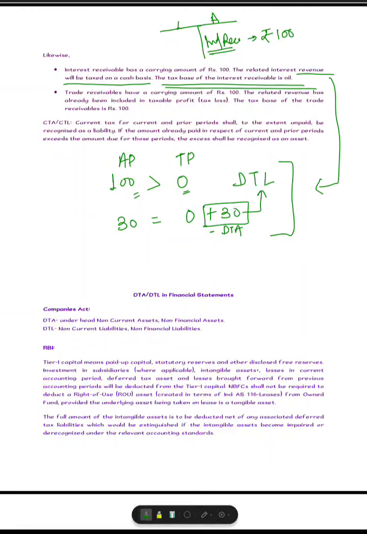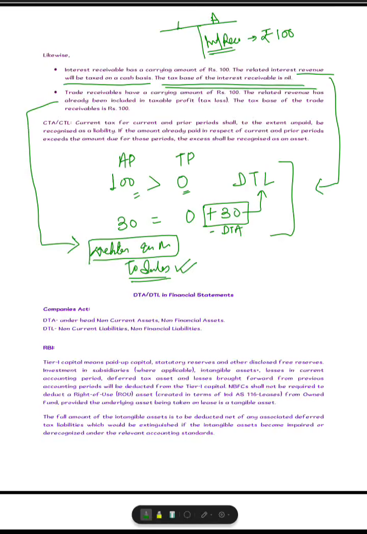Take the third example. The trade receivables have a carrying amount of 100. So trade receivable means debtors. So debtors, what is the entry? Debtors account debit to sales. So the sales have already been recognized in P&L. So this debtor is there. This is the tax base or accounting base. This is the carrying amount of your debtors.